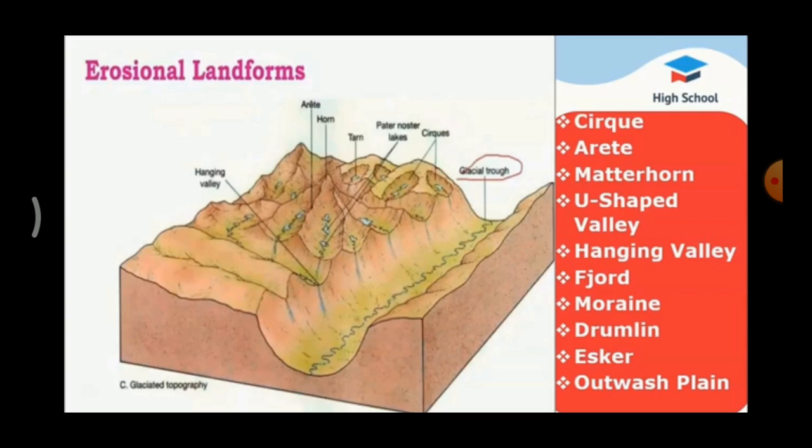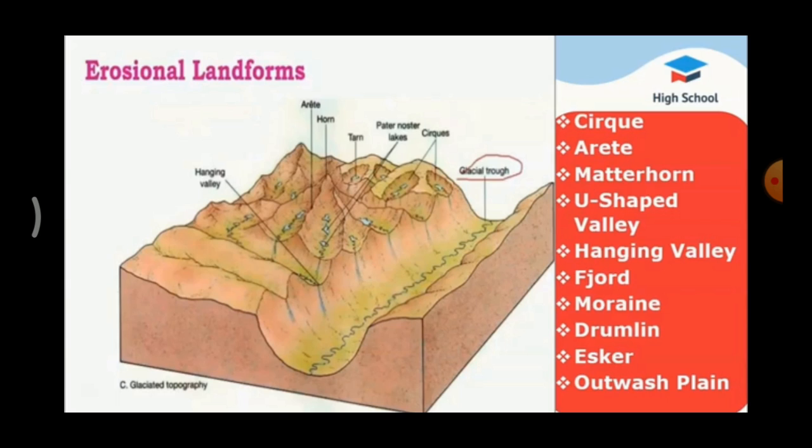Next we are going to see about fjord. Fjords are glacial valleys that are partly submerged in the sea. Next we are going to see about the depositional landforms of glaciers. First one, moraines. Landforms formed by the glacial deposits of valley or continental glaciers are termed as moraines. Drumlins are deposits of glacial moraines.